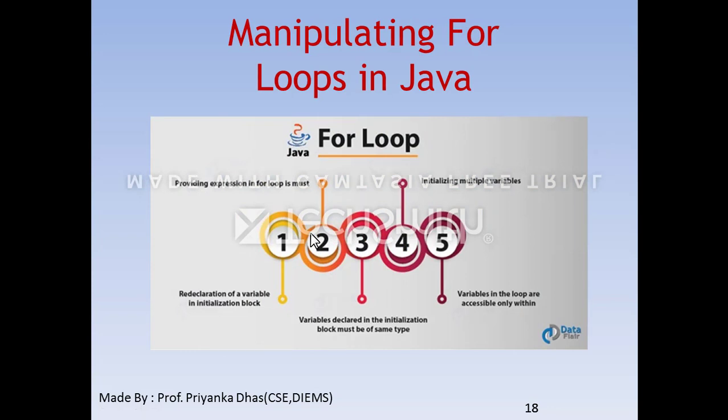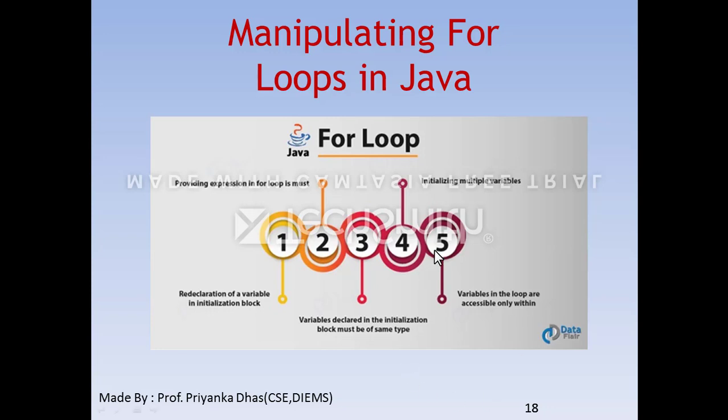Now in case of manipulating for loops, you just go through this diagram which is from Dataflow. So here first, providing an expression in the for loop is a must. Redeclaration of variable in the initialization block is not mandatory. Whatever control variable you have declared need not be declared inside the parenthesis of for. You can declare that outside of the for loop and you can directly start using conditions. Then you can initialize multiple variables. Counter variables can be multiple. Only one thing should be taken care of, that all variables should be of the same type.